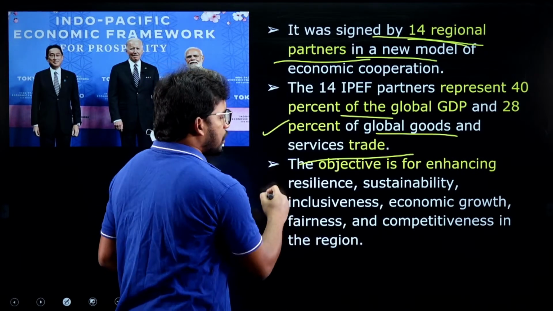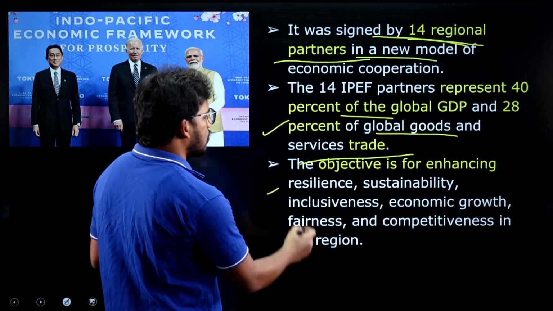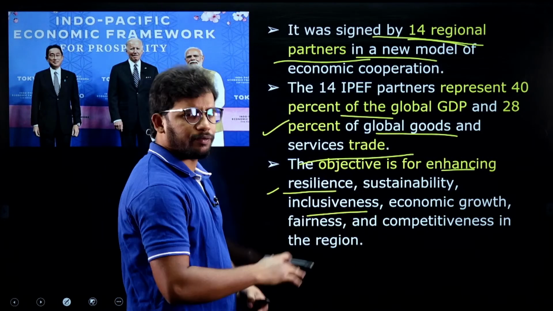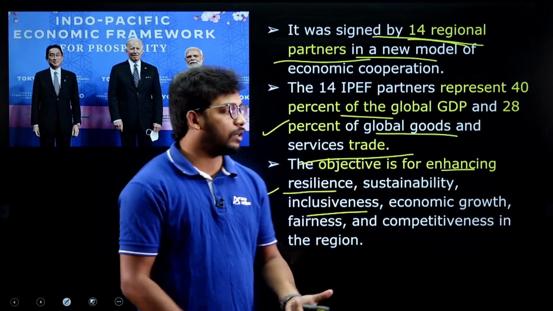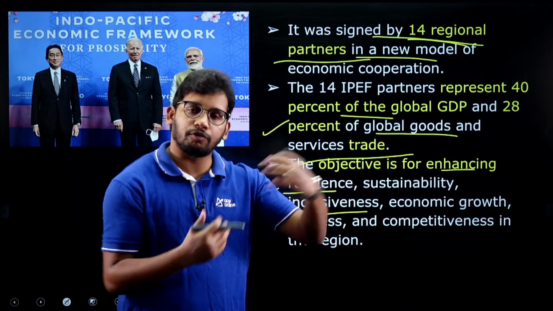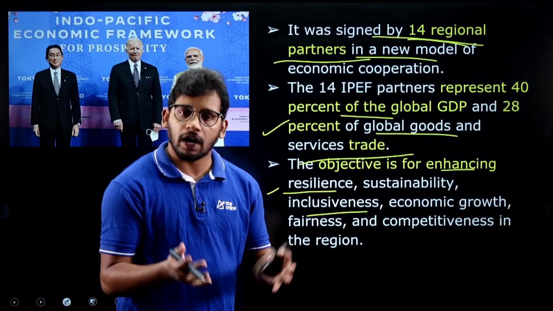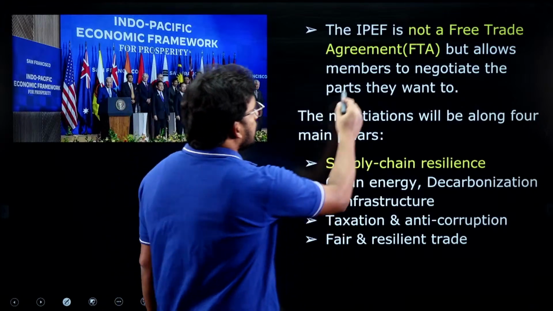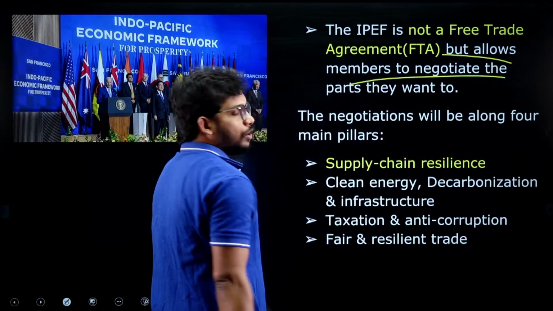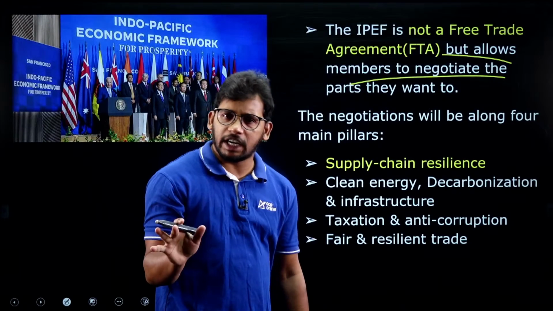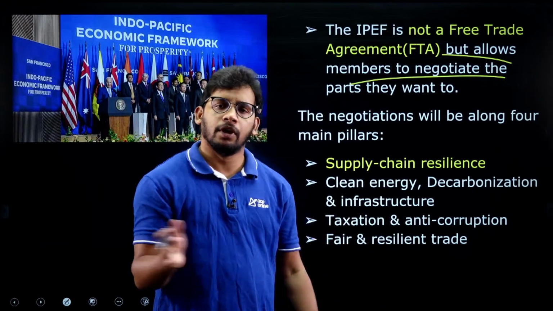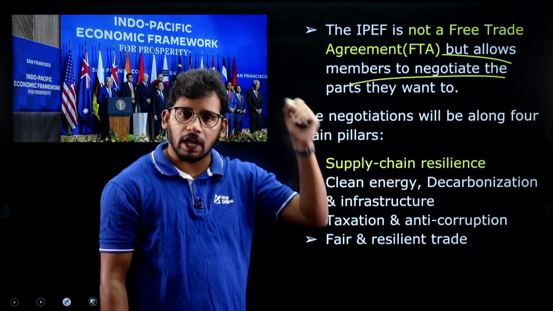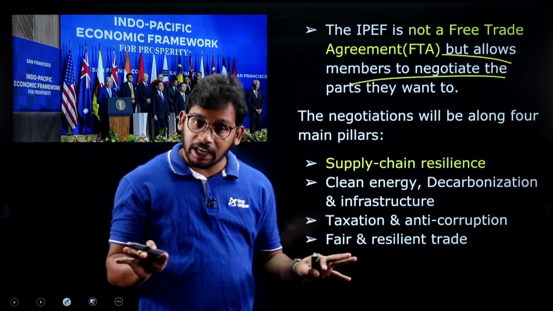So this is the objective, and the general objectives are there: enhancing resilience, sustainability, inclusiveness, economic growth, fairness. So these are all very generic terms. The ultimate aim is the free flow of goods and services between the countries, and it should not affect the people. So that is the objective. And this allows members to negotiate between themselves; it is not a free trade agreement. When all the goods can easily flow from one country to another country, it is called free trade, and it should not have any negative impact. But this is not a free trade agreement.